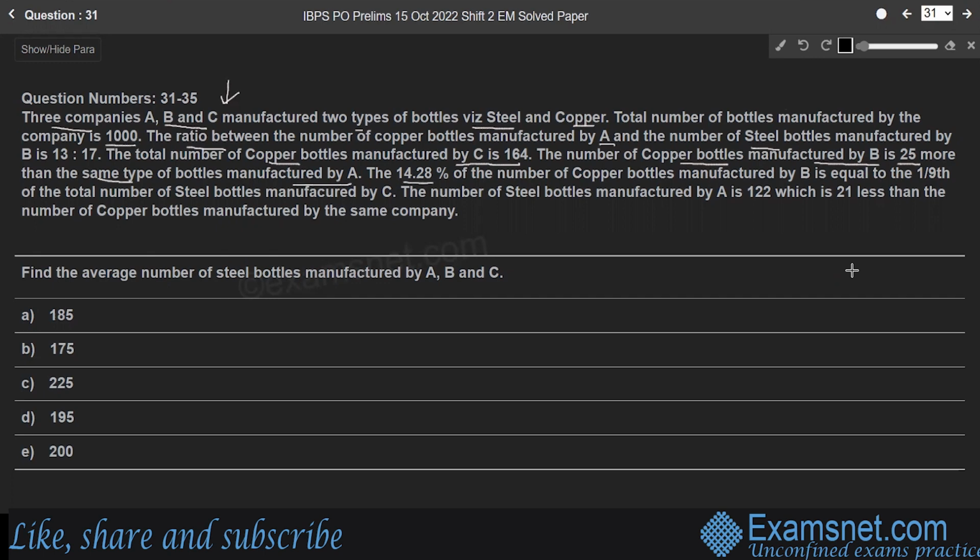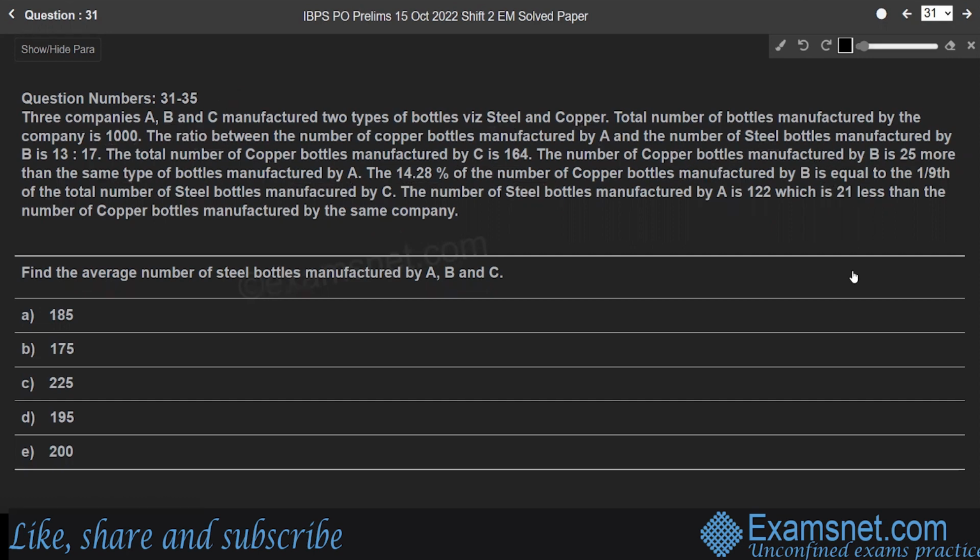14.28% of the number of copper bottles manufactured by B is equal to 1/9 of the total number of steel bottles manufactured by C. The number of steel bottles manufactured by A is 122, which is 21 less than the number of copper bottles manufactured by the same company. Here the question is, find the average number of steel bottles manufactured by A, B, and C.